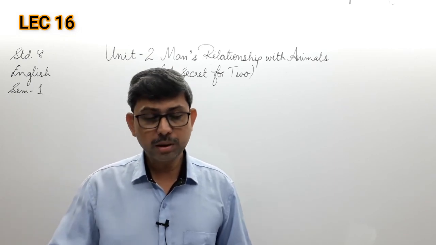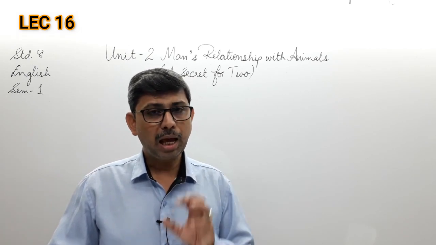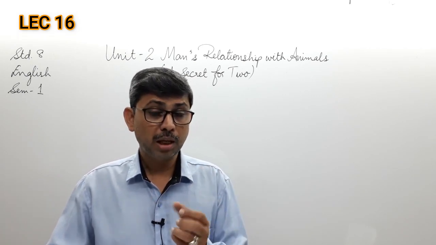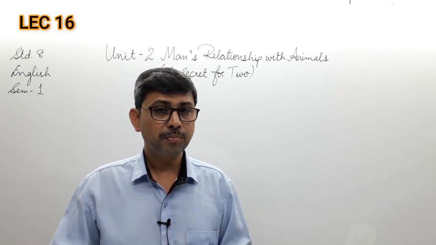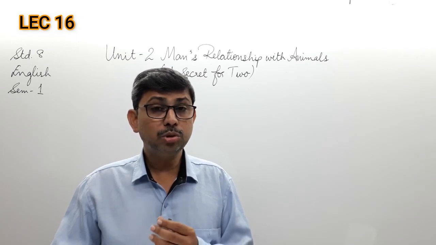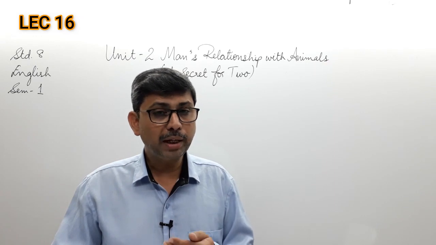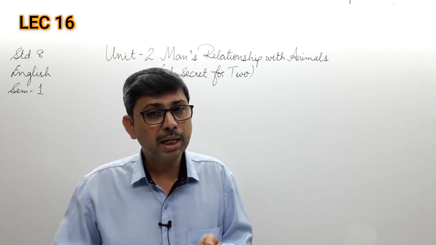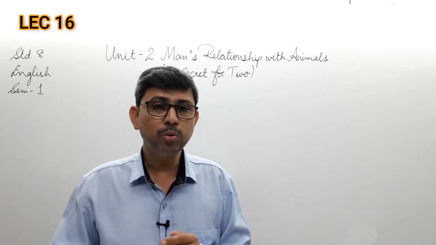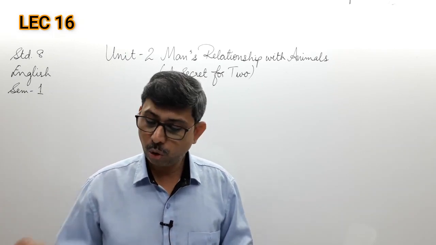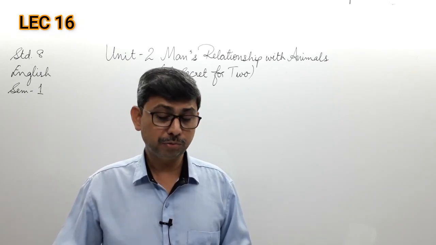So in today's lecture, we will quickly recapitulate and summarize what we have read as one whole thing about the story, and then we will move on to discuss, understand and practice the activities given to us in our text, and find out which ones you have to write in your fair book, the ones you have to write in your text, and the ones you have to omit and not write. So all this I will be covering in today's lecture. I hope you are along with me and well focused.